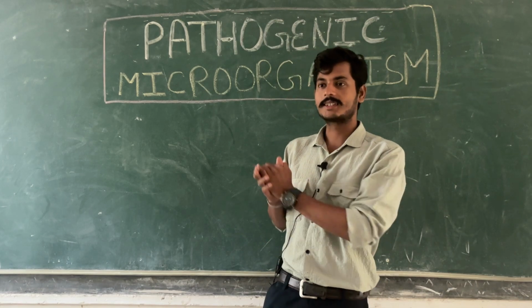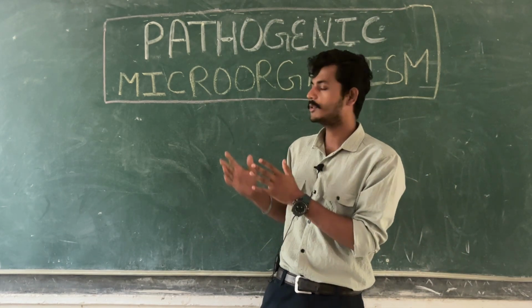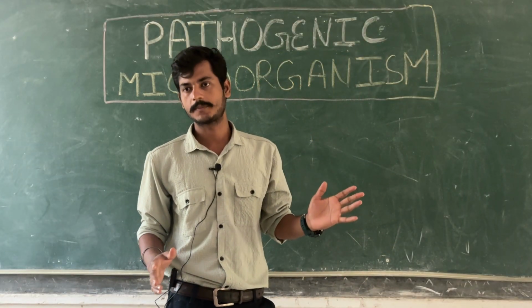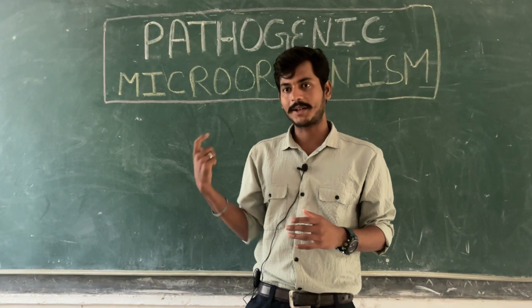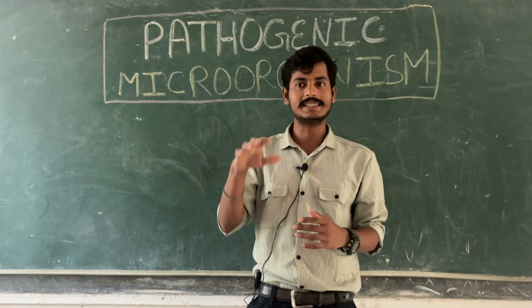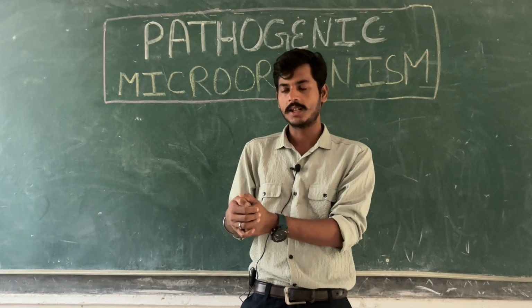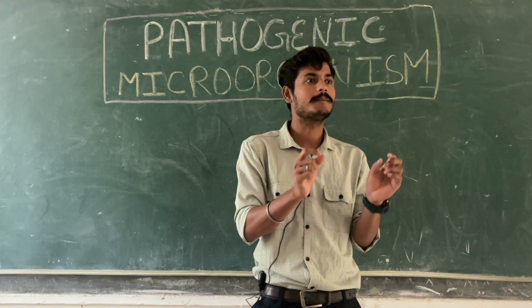So this is the third unit. We finished the second unit successfully. This is the third unit, and the name of the unit is Pathogenic Microorganisms. As the name suggests, pathogenic means the microorganism which can cause a disease in us. Disease in us means disease in humans. So we already discussed the first pathogenic microorganism, that is called the bacteria.